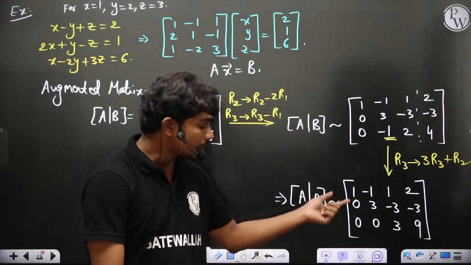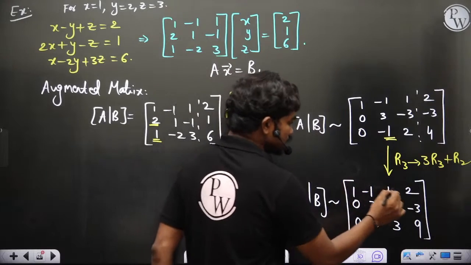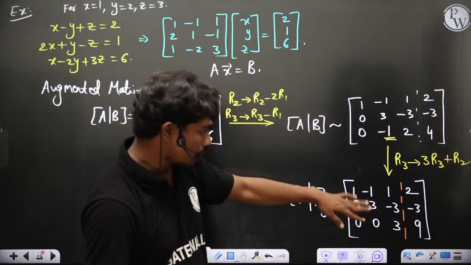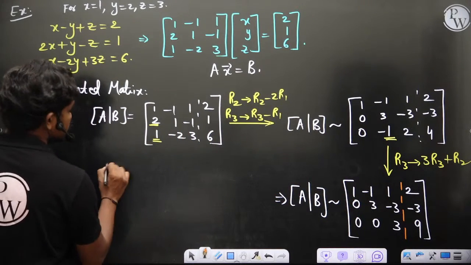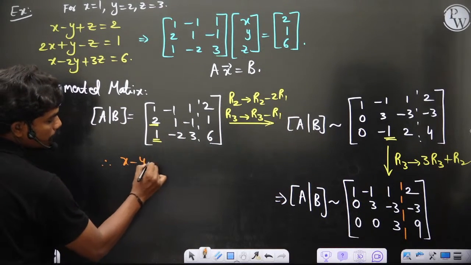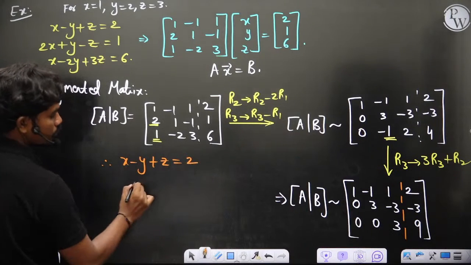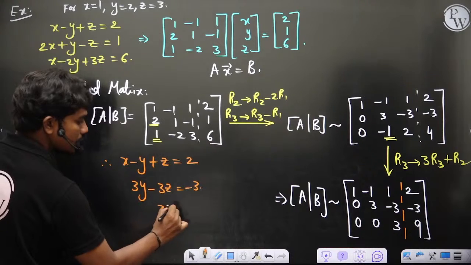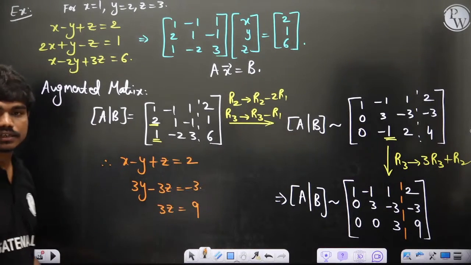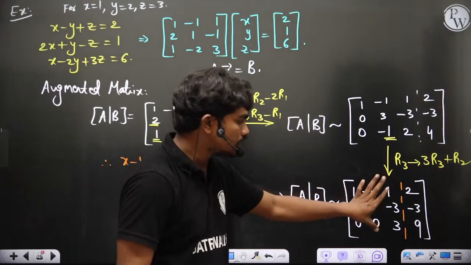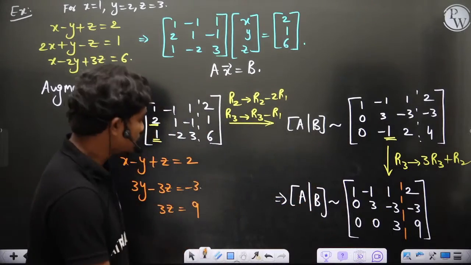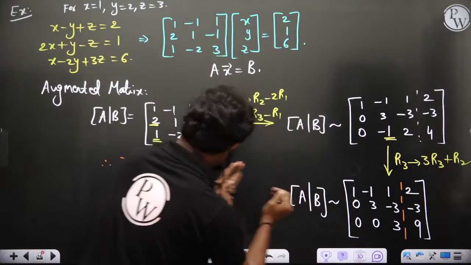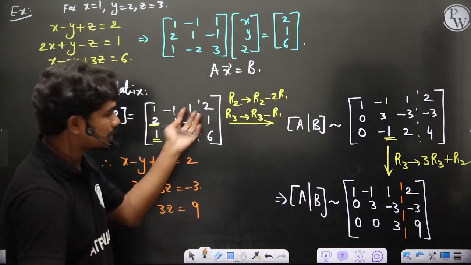Okay, now it's in row echelon form basically. So if this matrix is in row echelon form and you convert this into a system of equations, the system of equations you get is x minus y plus z is equal to 2, 3y minus 3z is equal to minus 3, 3z is equal to 9. This is what you'll get, correct? This matrix has got converted. Of course, you can write it back in the form of equations, because whatever we have done is only for rows.